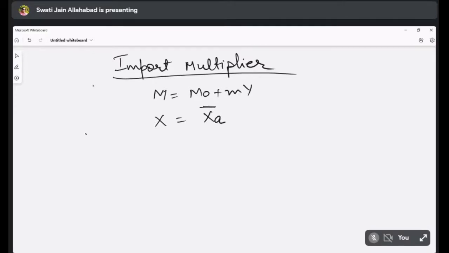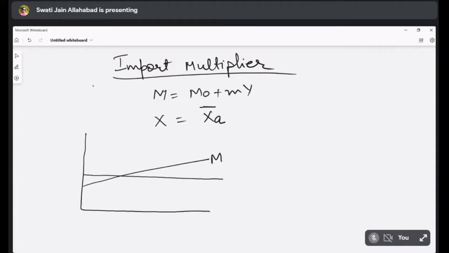So we have a diagram like this, where this is M and this is X, autonomous.